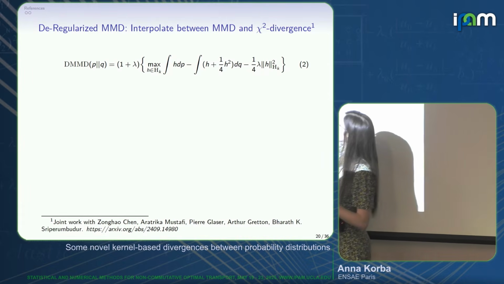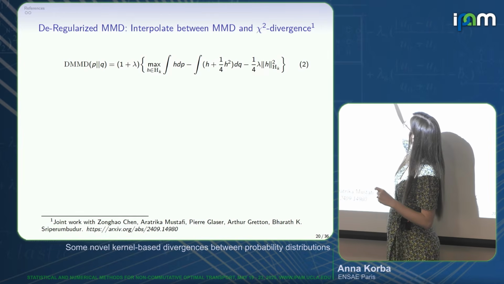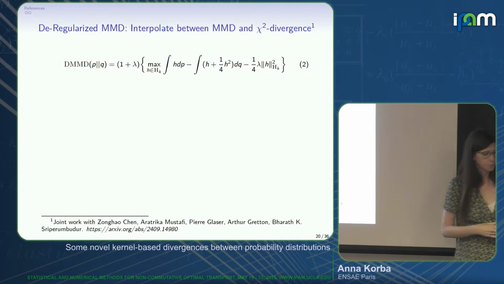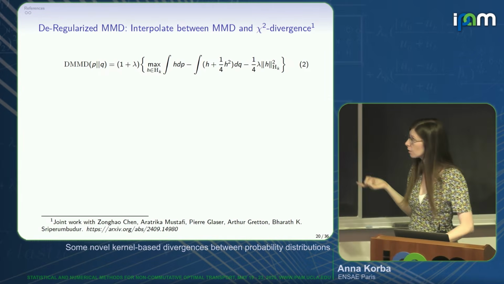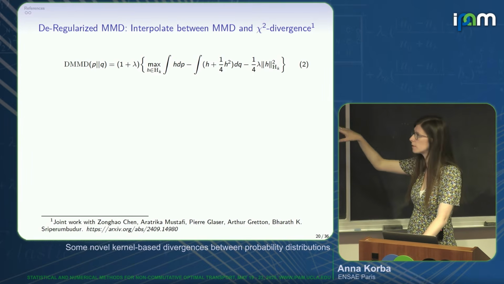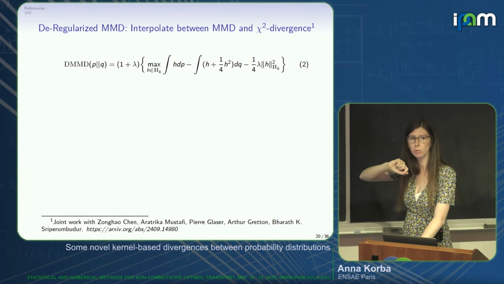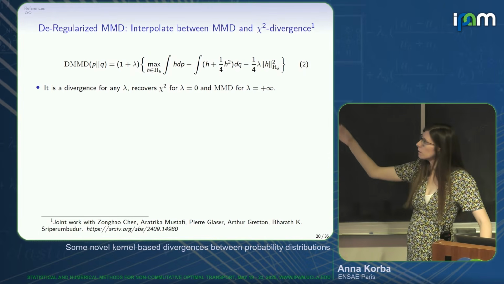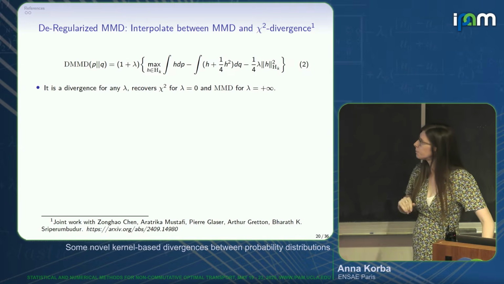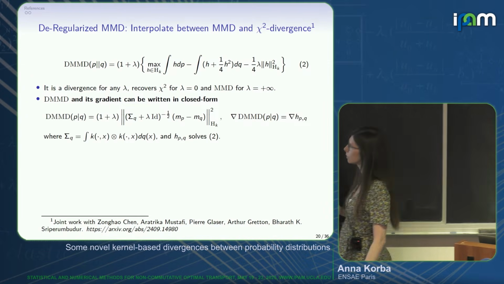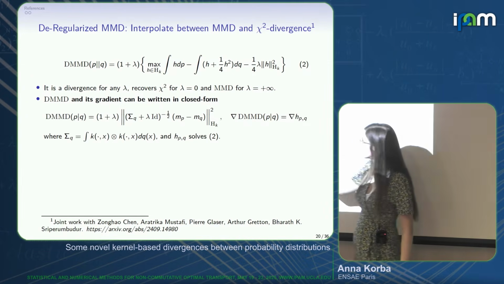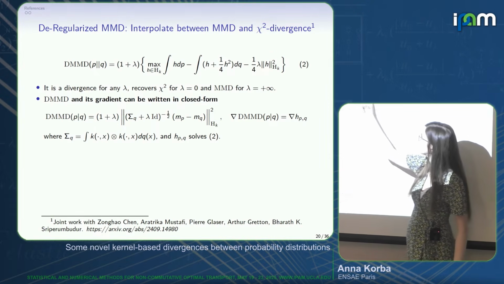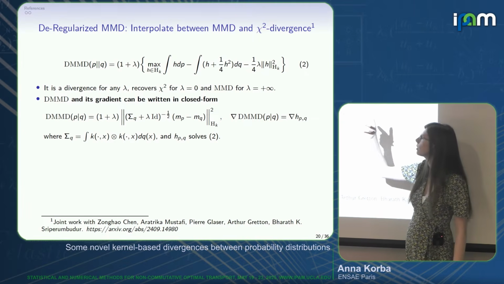So you may recognize something we have seen a few slides ago, which was the variational formulation of the chi-square, restricted to this RKHS. But the main difference is that compared to the KALE, playing this game with the chi-square admits a closed form representation. So it's still a divergence for any lambda, interpolating between chi-square and MMD this time. It's closed form. It's written in this manner. So if you forget about this constant term, you may recognize what we call the deregularized MMD.